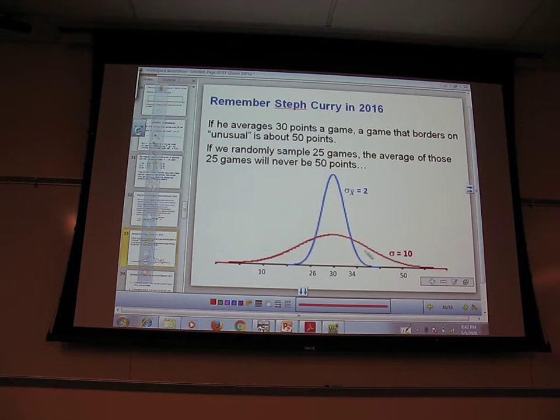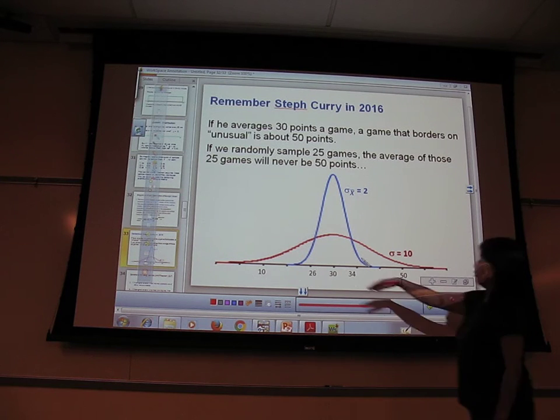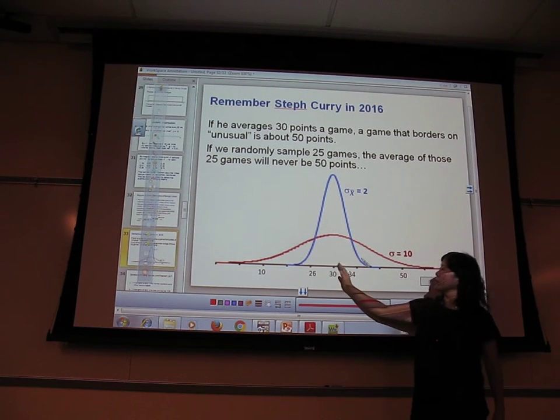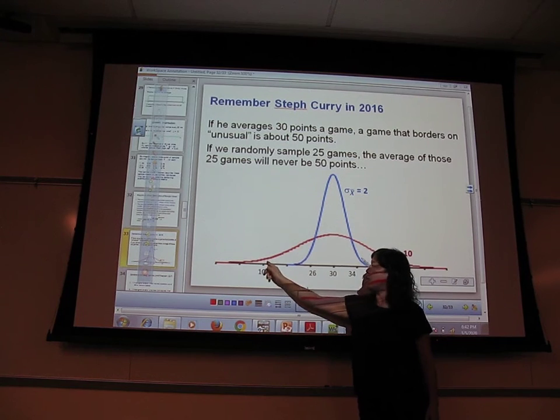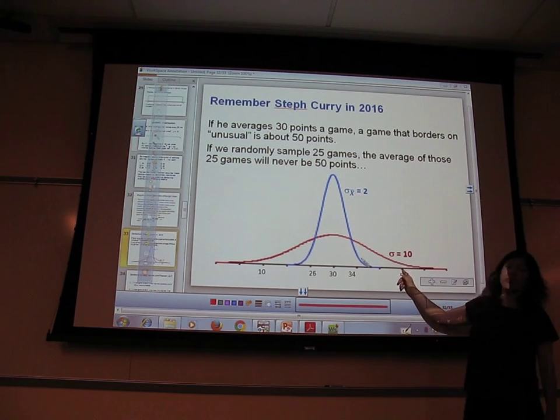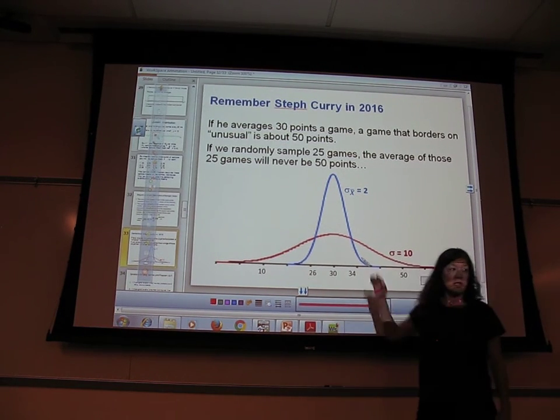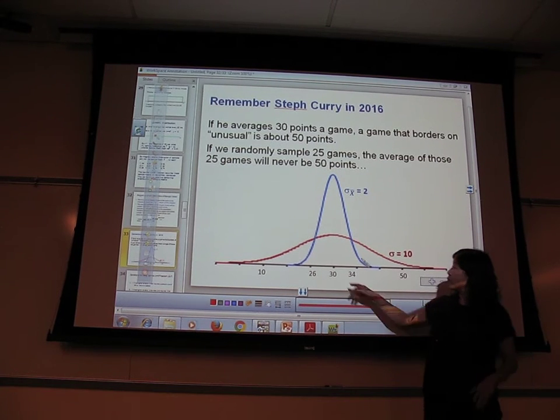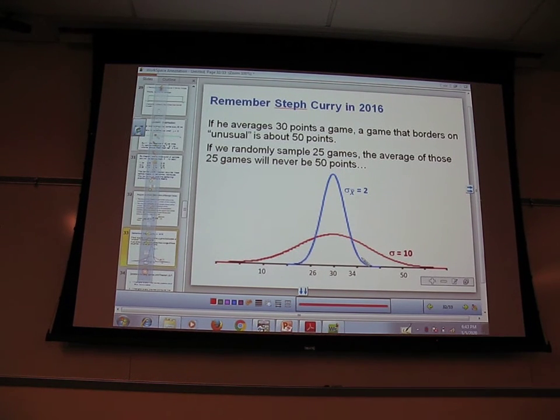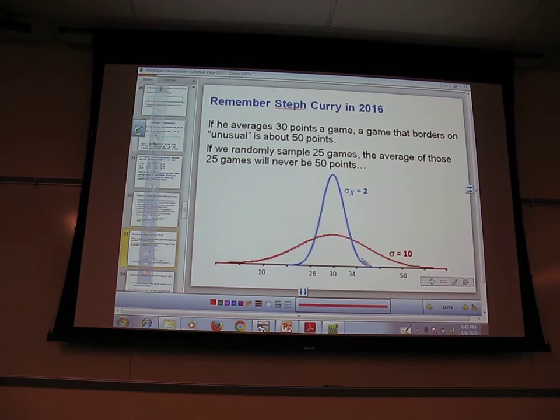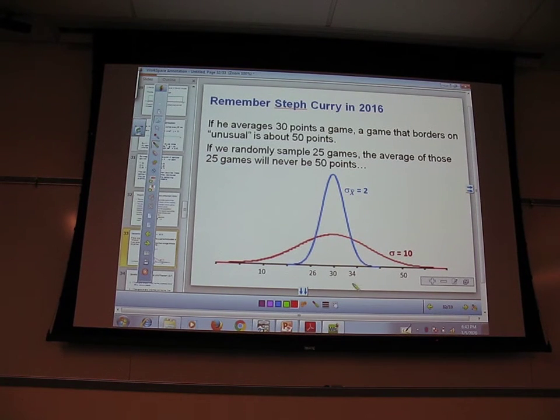So this red one is just for one game. On average, he scores 30 points. He might have some games that are 10 points, very few. He might have some games that are 50 points, very few, but it kind of goes like this. But let's take a look at his standard deviation. We know that about 2 standard deviations from the mean is going to be that kind of unusual level.